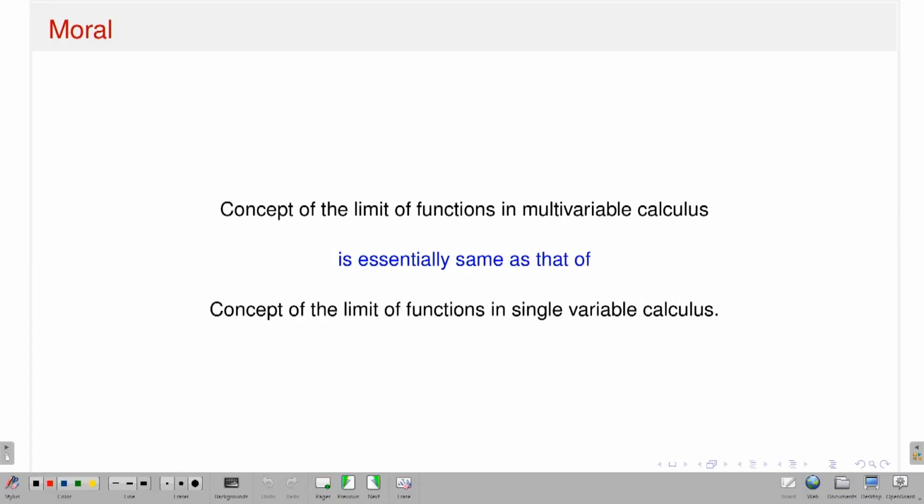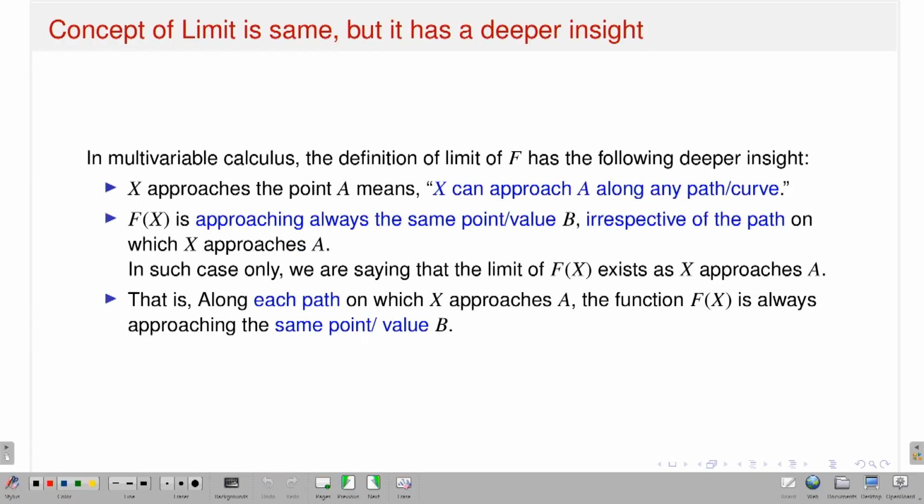What is my moral? The concept of the limit of functions in multivariable calculus is essentially the same as that of the limit of functions in single variable calculus. So this is important. It says that the concept of limit is the same, but it has a deeper insight. What does it mean? It means that in multivariable calculus, the definition of limit has the following deeper insight that was not there in the real variable case. Capital X approaches A. What does it mean? It means that x can approach A along any path or curve.